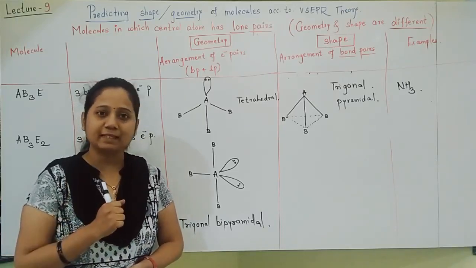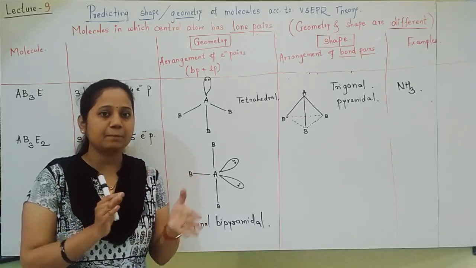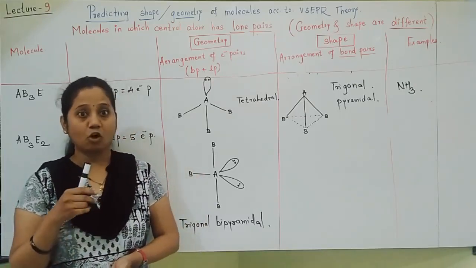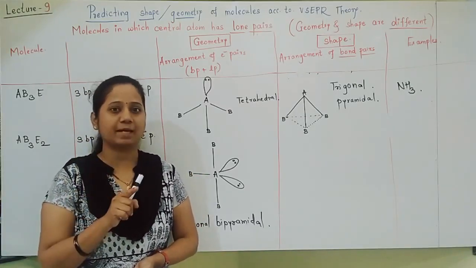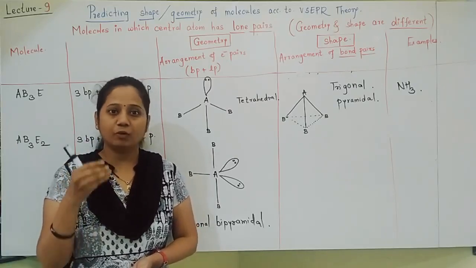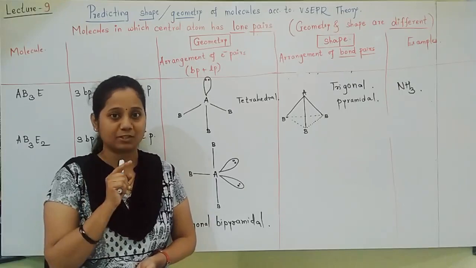And what does VSEPR theory tell us? The main postulates of VSEPR theory we have seen: electron pairs always tend to occupy such positions in space in which there is minimum repulsion. They always try to occupy such positions where there is minimum repulsion.